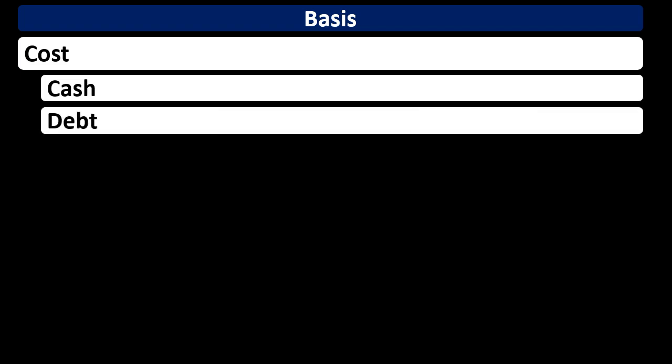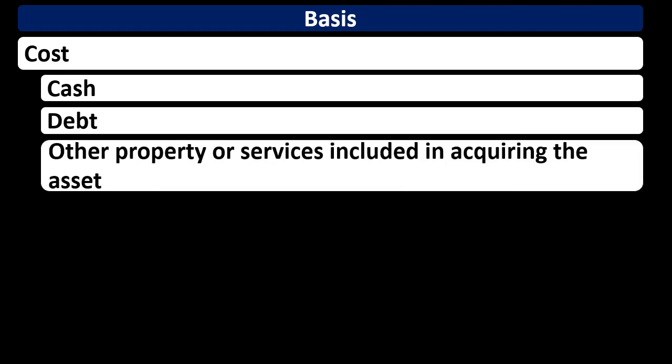Now, there are some adjustments, which is the reason we need the term basis. It doesn't always just simply equal the cost, but most of the time that's the starting point, and many times that's the ending point. So then we can ask, what exactly is cost, if cost is similar to basis or a major component of basis most of the time? When we consider the cost, we're talking about what we paid in cash. Clearly that would be part of the cost, but we're also talking about the debt that was incurred in order to purchase something and other property or services included in acquiring an asset.